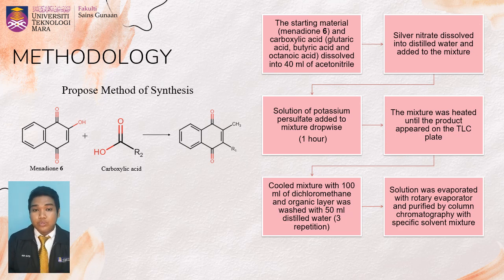The mixture is then cooled and diluted with 100 ml of dichloromethane, and the organic layer is washed with 50 ml distilled water 3 times. Lastly, the mixture is evaporated in a rotary evaporator and purified by column chromatography with a specific solvent mixture.